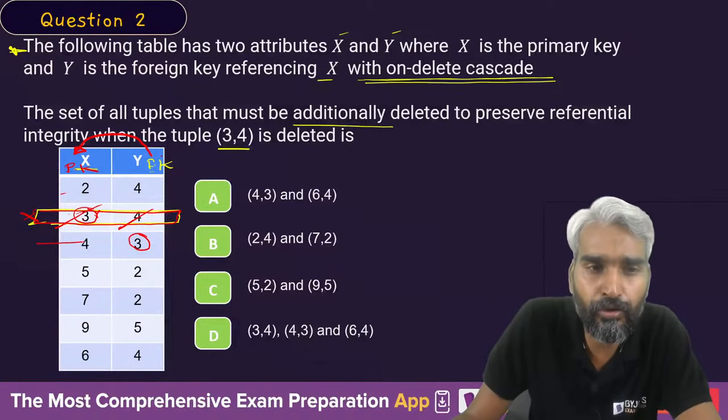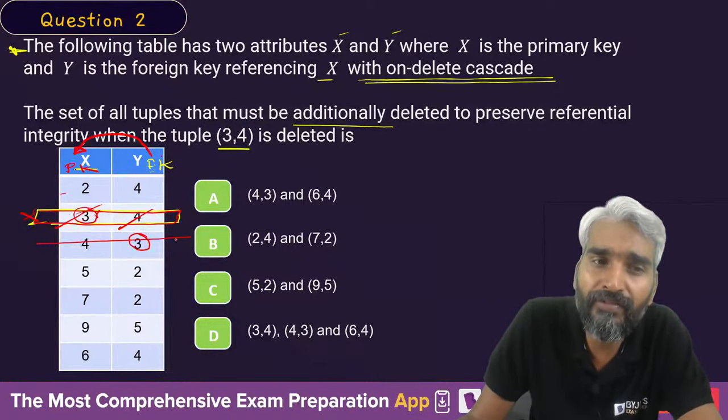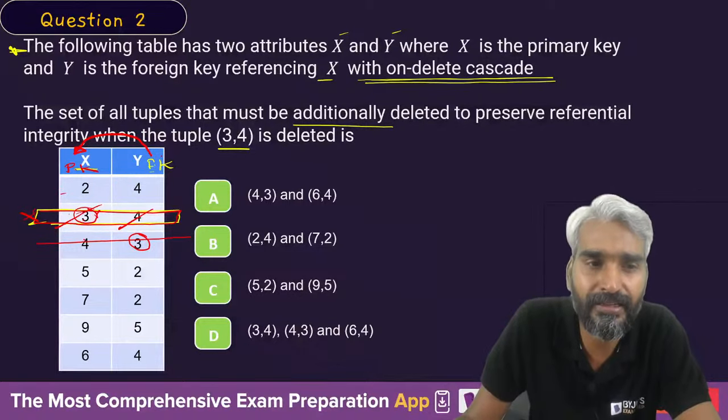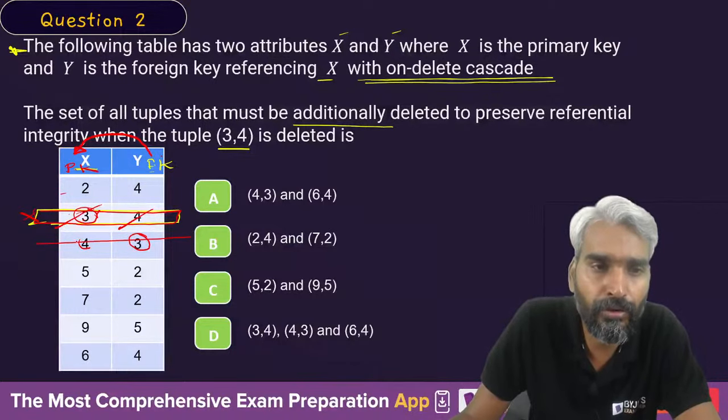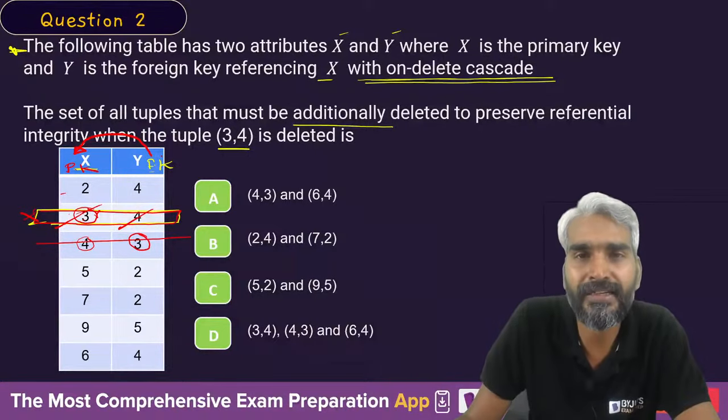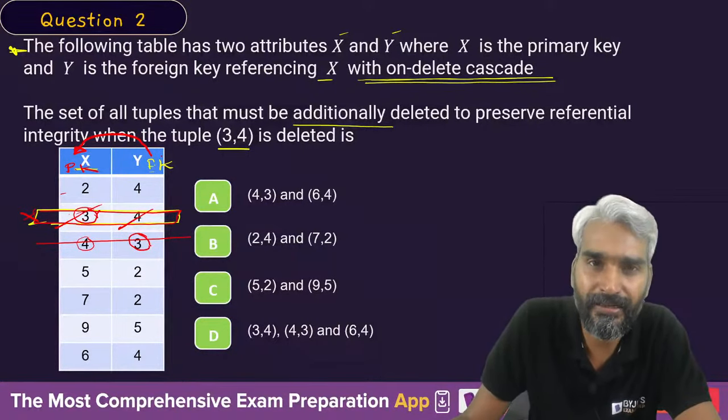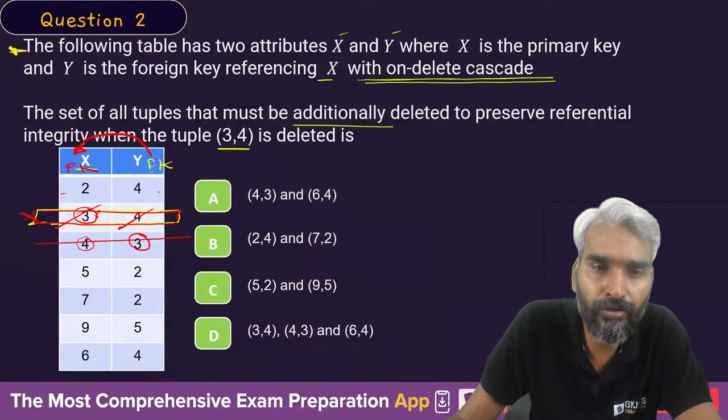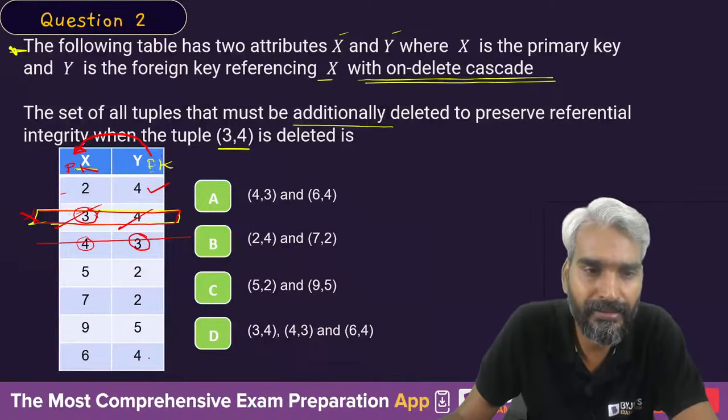So you will have to delete this tuple. Now because you have deleted this, you also need to delete the tuples wherever this 4 is present at the place of the foreign key. Clear? So there are two 4s, this 2, 4 and this 6, 4.